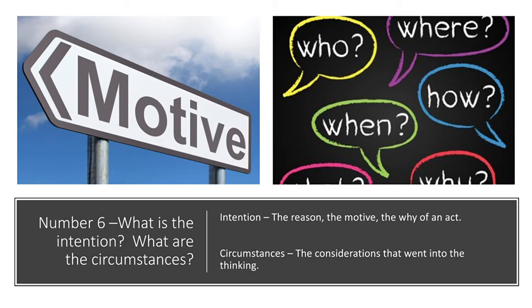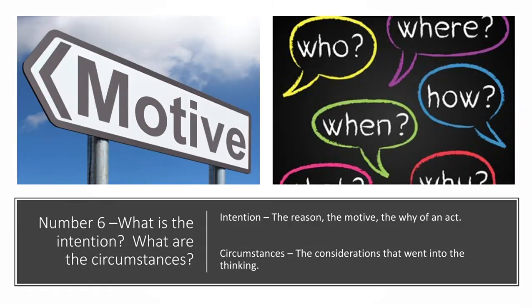And we know that intention can be good while the act itself is bad. We also know that even the intention can be bad, even if the act is objectively good. Okay, you can be doing the right thing for the wrong reason. All right, so a bad intention sometimes negates any merit you can gain from a good act. All right, circumstances are basically the considerations that went into the thinking when you were considering what act you were going to be doing. So that is number 6.